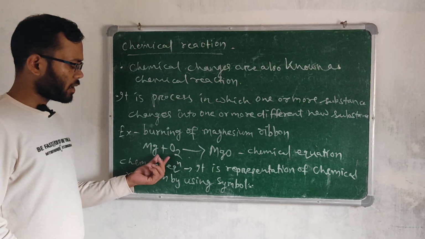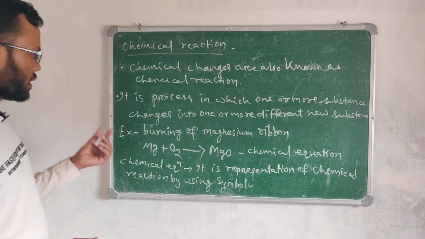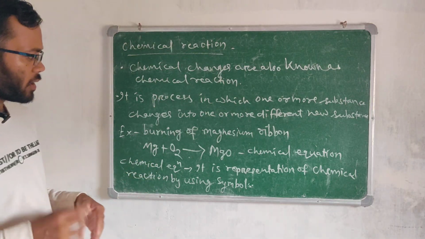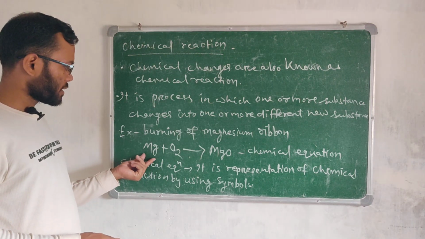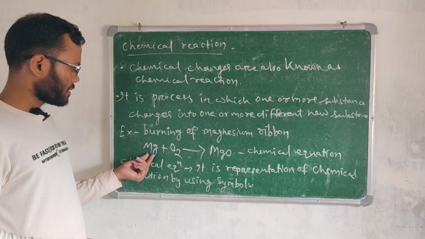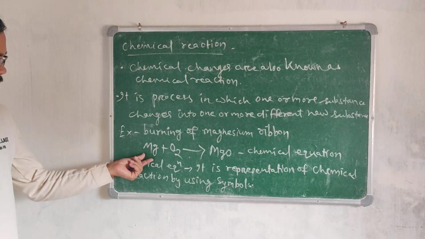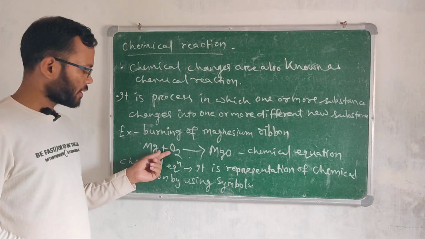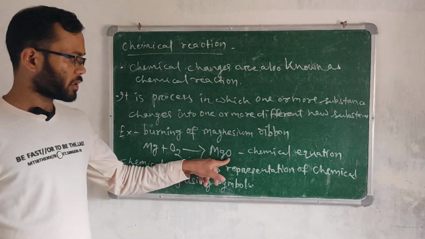But this is an unbalanced chemical equation. We will study what a balanced and an unbalanced equation are. Why is this unbalanced? The number of magnesium atoms here is 1, and here it is also 1. But the oxygen atoms are 2 here, while here the oxygen is 1.